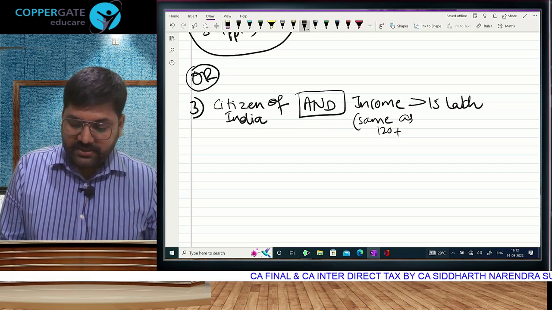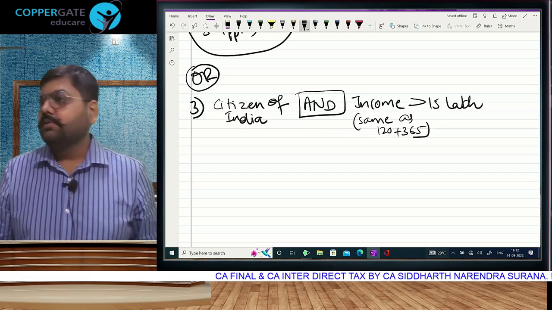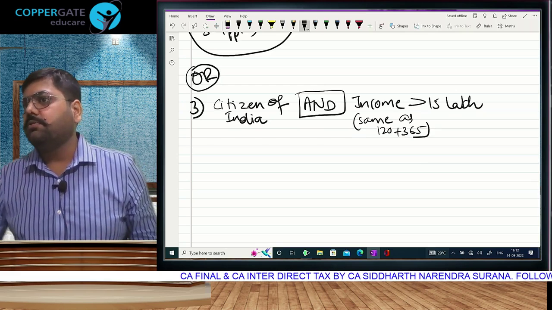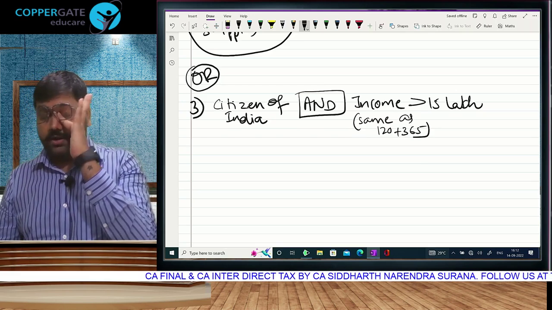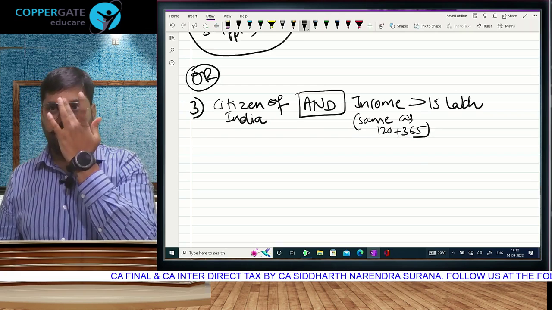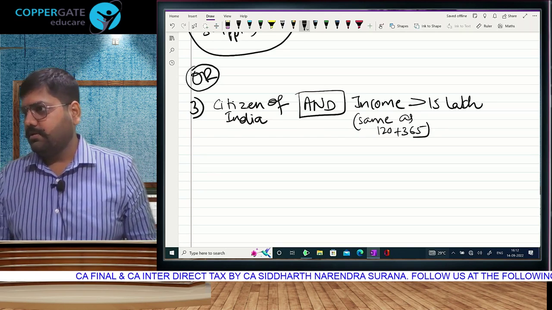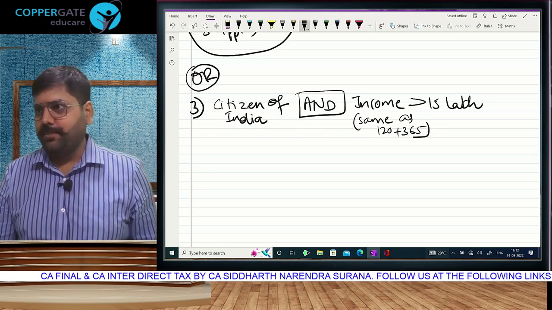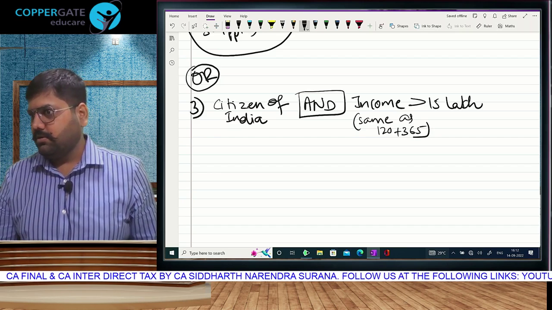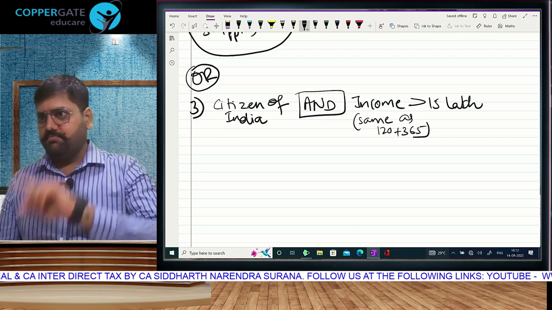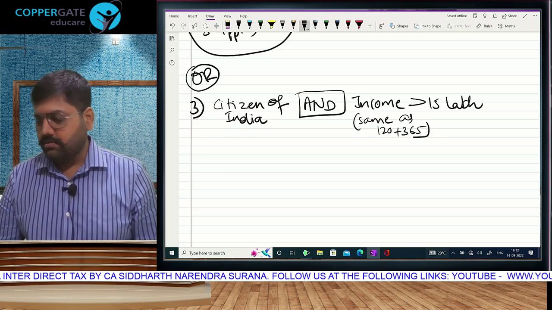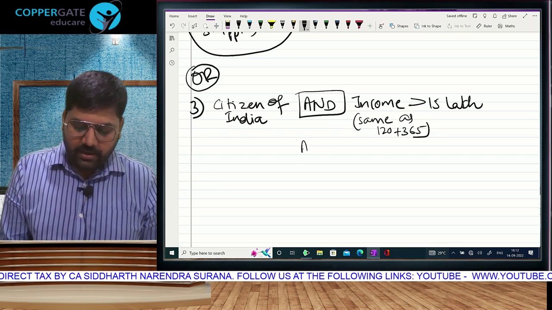Same as 120 plus 365. All incomes from Indian sources and foreign if controlled from India. Like an Indian company has sent an employee to Dubai to work, so salary is paid over there, but decision making is controlled here. And third condition,